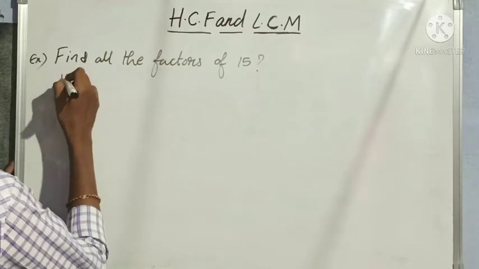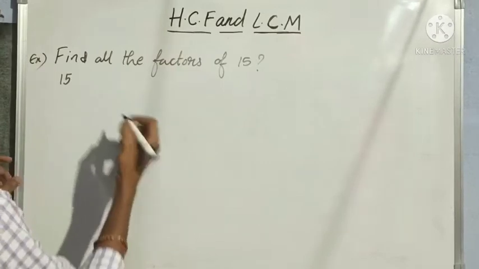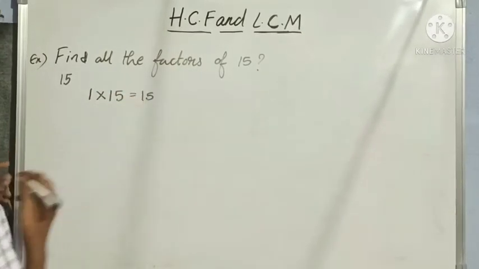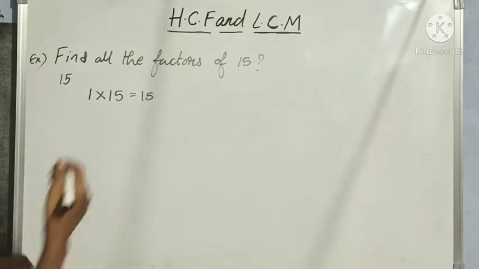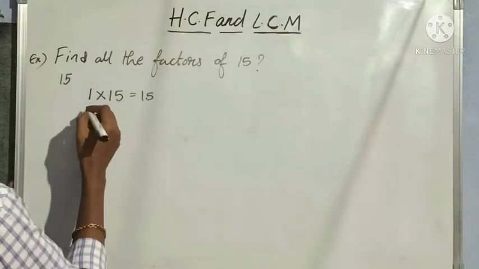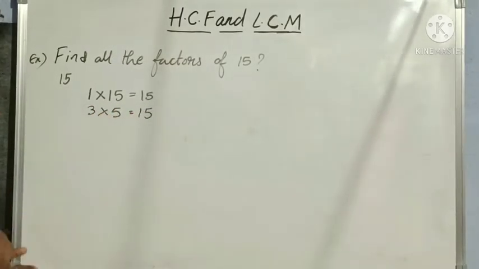So how to find them? First you write the number whose factors we are finding. Anyhow, we know that 1 is a factor of every number. So 1 into 15 is equal to 15. Correct? In the 2 table, shall we get 15 there? No, not possible. So 2 is not a factor. 3 fives are 15. Yes.